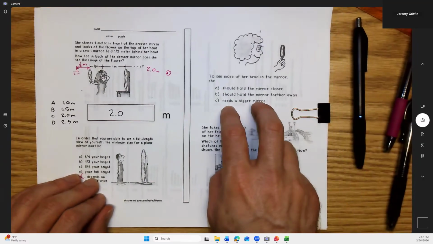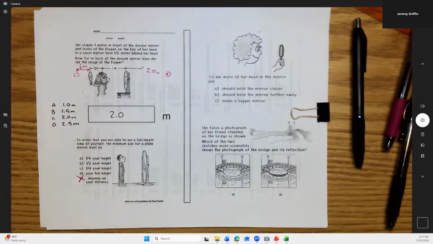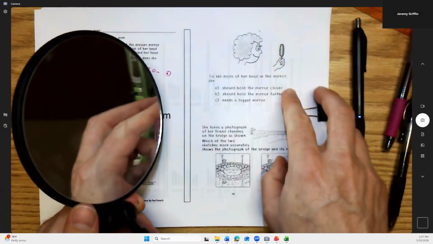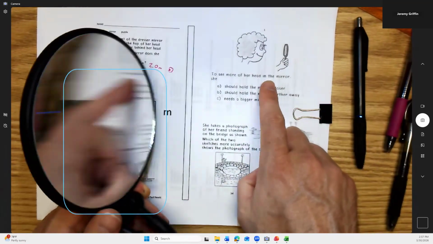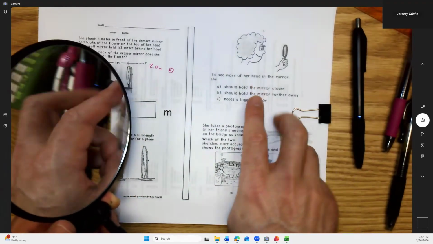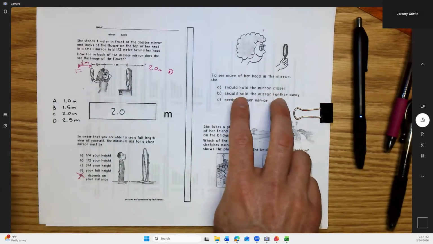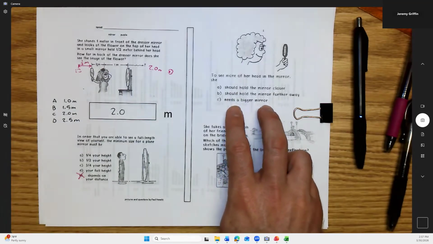Ooh, which actually leads really nicely to this next question. Let's say you're holding one of these cosmetic mirrors out here for a visual. You're holding this cosmetic mirror, you're trying to see your face. She says, either the mirror is too small or my face is too big, or I need to see more of my face. How do I see more of my face? Should she hold the mirror closer, further away, or do A and B both fail and she just needs a bigger mirror?